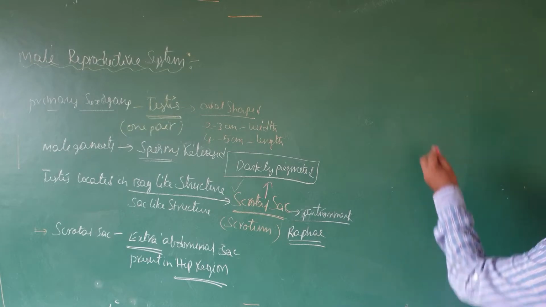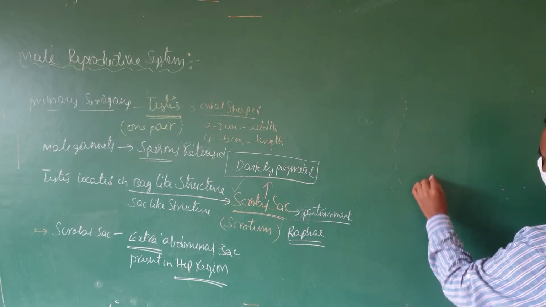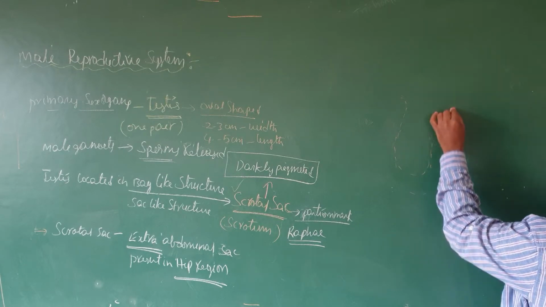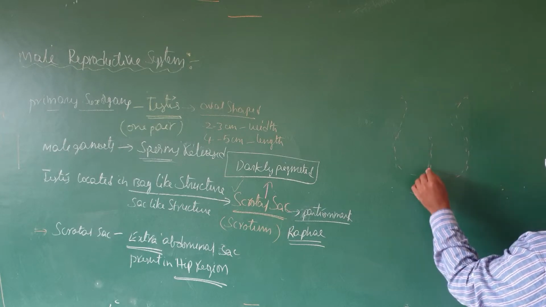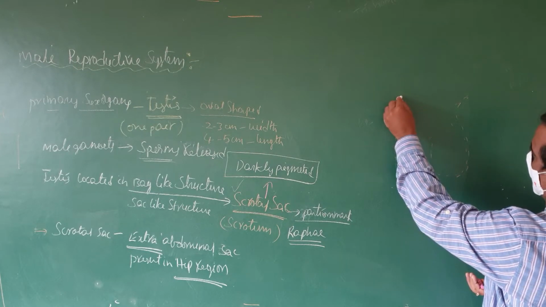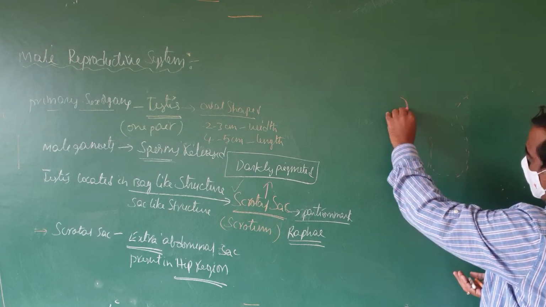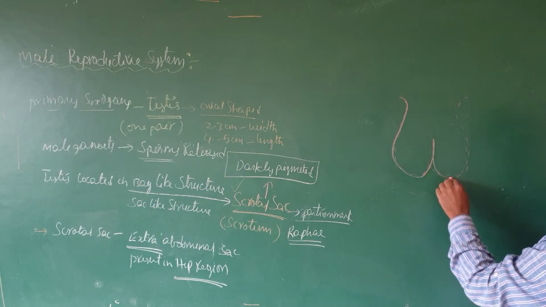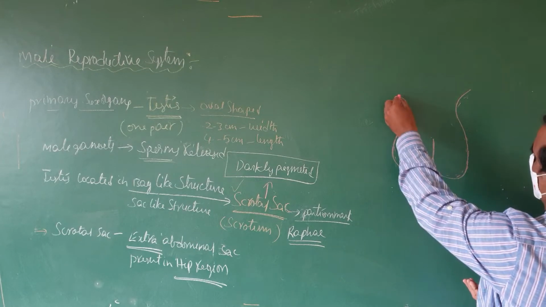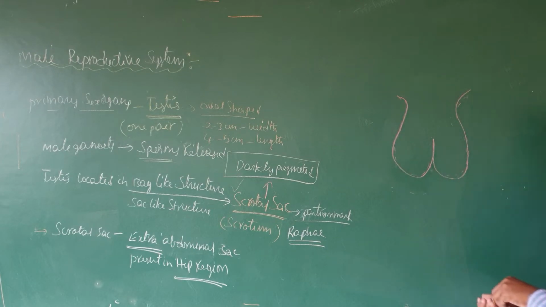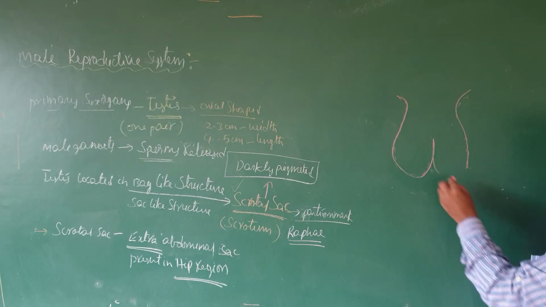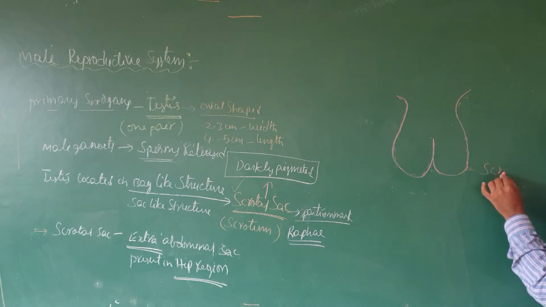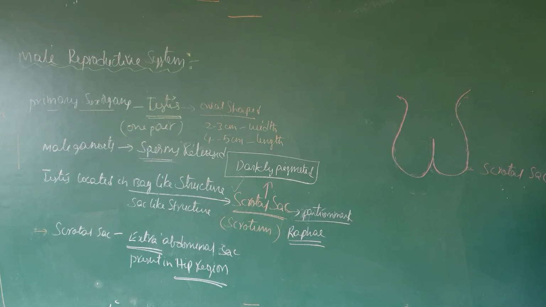When you see the structure here, this sac-like structure is called the scrotal sac.